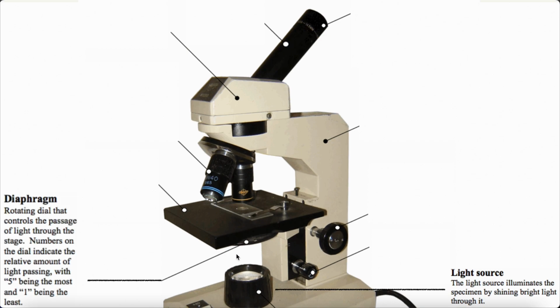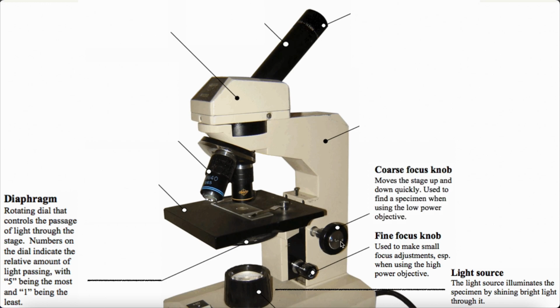Next part is the diaphragm that you see in here. This is a rotating dial that controls the passage of light through the stage. Numbers on the dial indicate the relative amount of light passing, with 5 being the most and 1 being the least. So this is the fine focus knob used to make small focus adjustments, especially when using the high power objective. And this is the coarse focus knob. It moves the stage up and down quickly. It is used to find a specimen when using the low power objective.